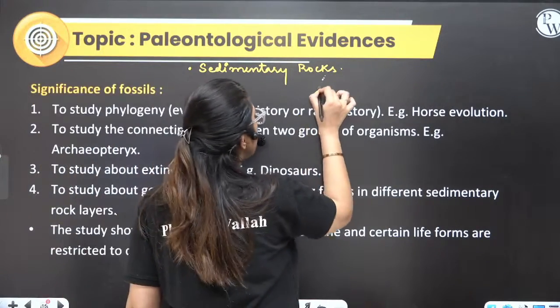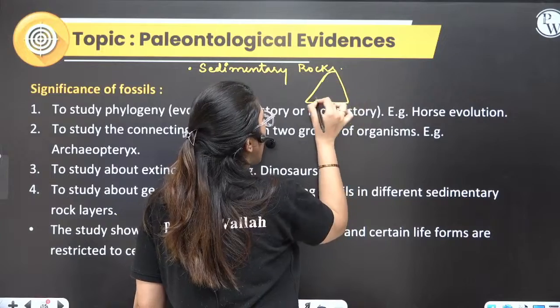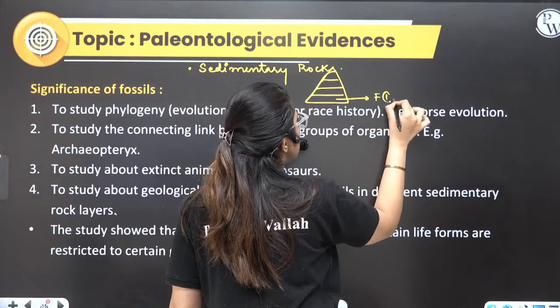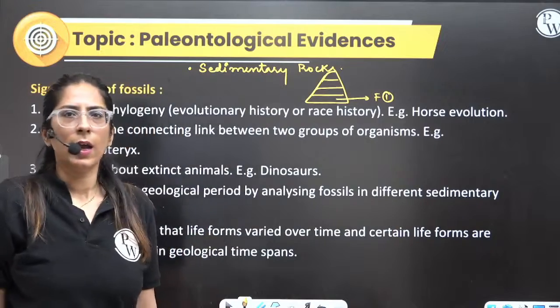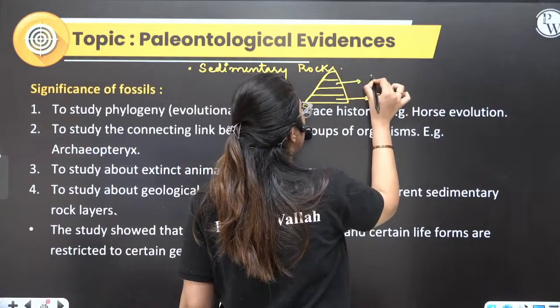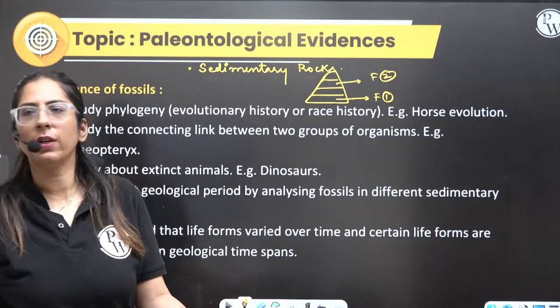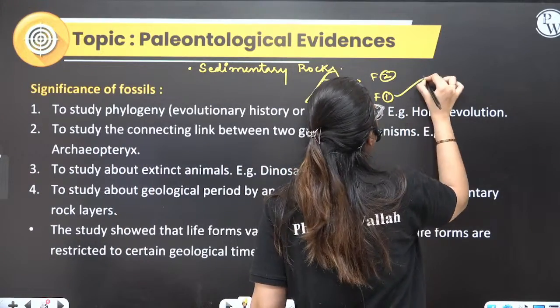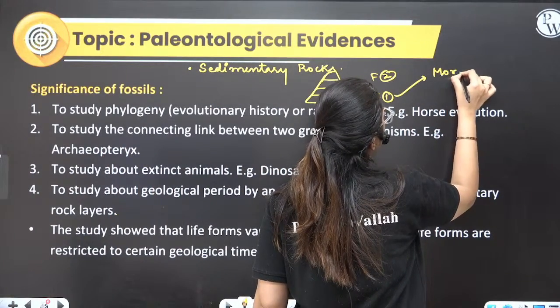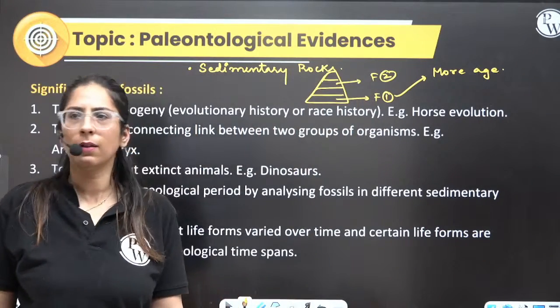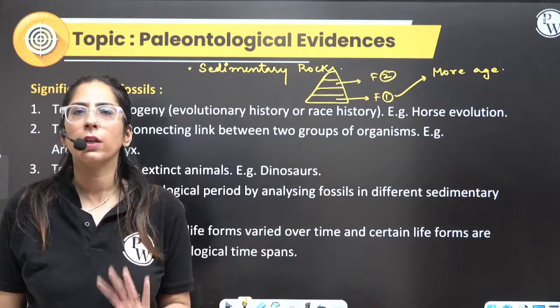Now if this is a rock, and in this rock suppose fossil 1 is present here, and we have a fossil present here, which one will be having more age? Definitely this one will be having more age. Clear? With that we can determine the evolution.